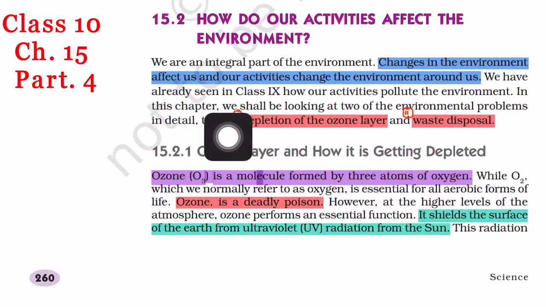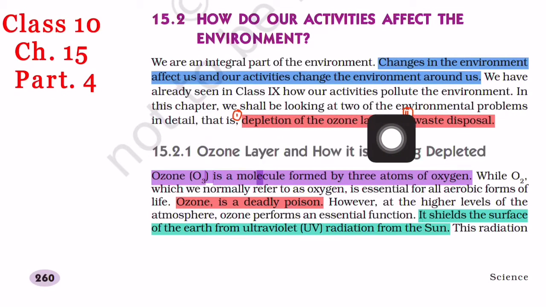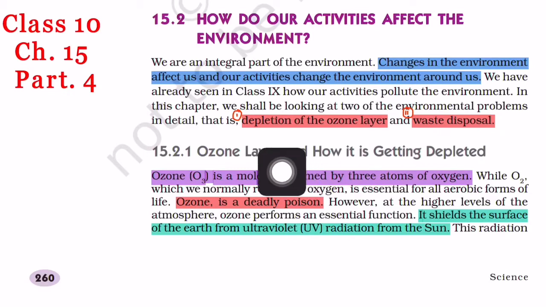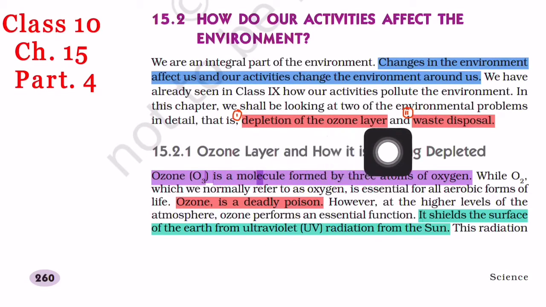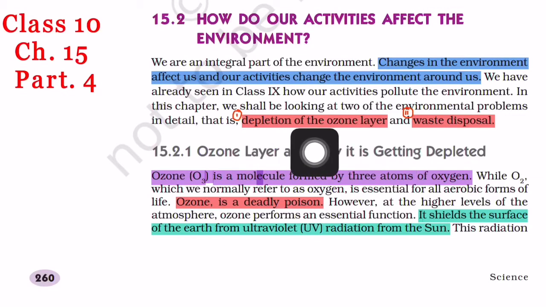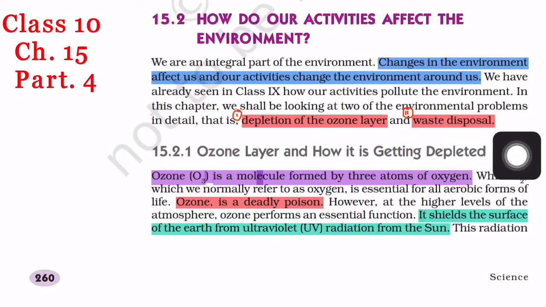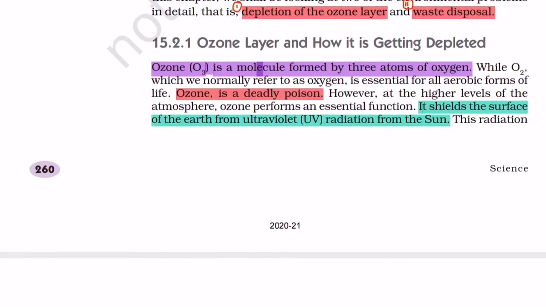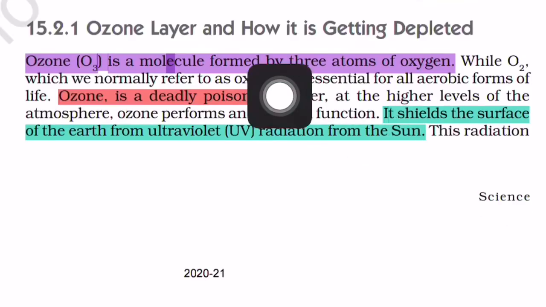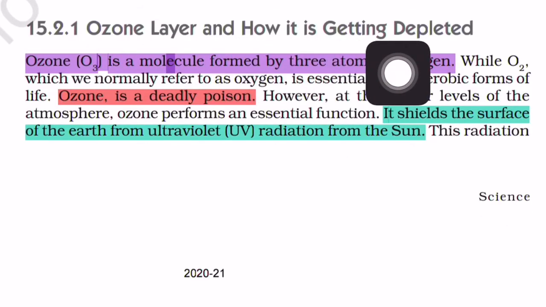In this chapter we shall be looking at two of the environmental problems in detail, that is depletion of the ozone layer and waste disposal. So in this chapter we will discuss two important environmental problems. One is called depletion of the ozone layer and another is waste disposal. First of all we will study the ozone layer and how it is getting depleted.